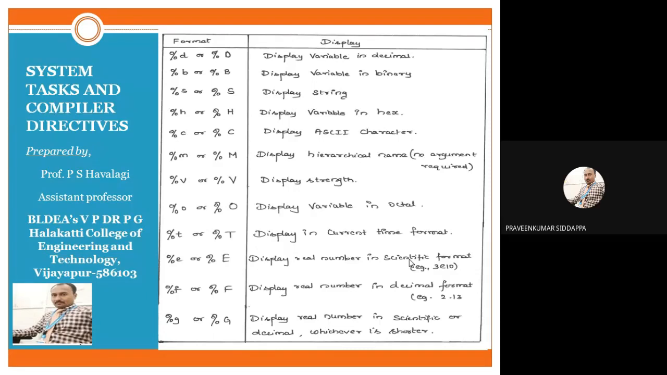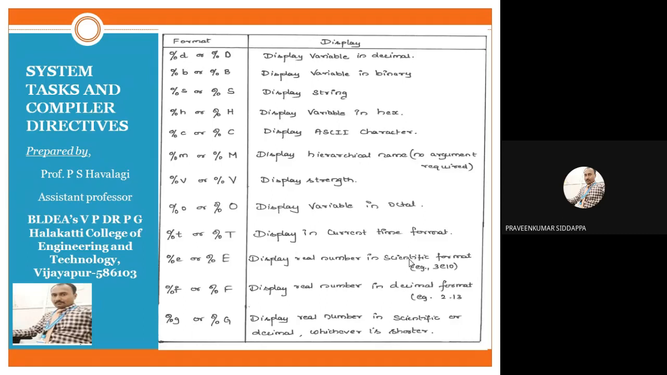If the information we are displaying on the window should be a string, we should write %s. If it is an ASCII character, we should write %c. If it is a hierarchical name, we should write %m. If it is strength, it contains the %b. Same thing, there are many formats. Whenever your information should be in that format, we should provide it in the display syntax, with the help of this table.